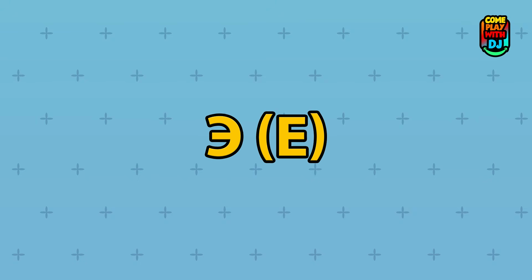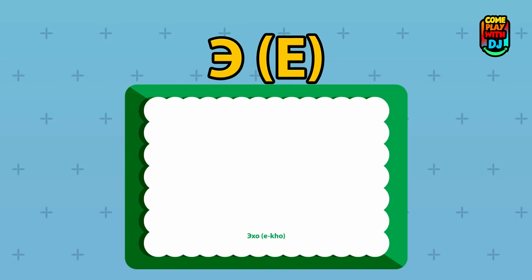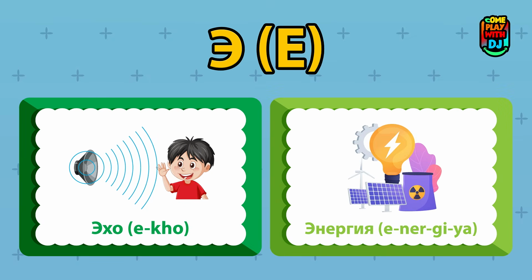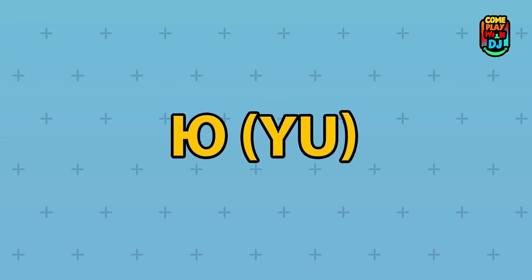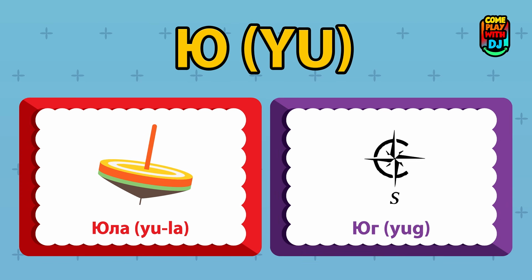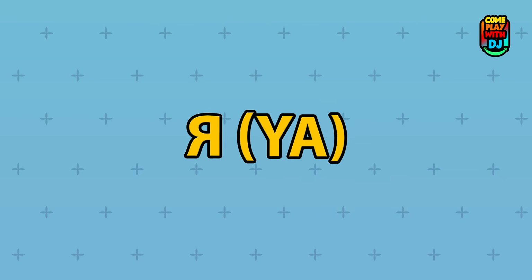This is E. It sounds like E as in bad. Eho, echo. Energiya, energy. Yu. Here's Yu. It sounds like you as in universe. Yula, spinning top. Yug, south. Ya. Finally, Ya. It sounds like ya as in yard.